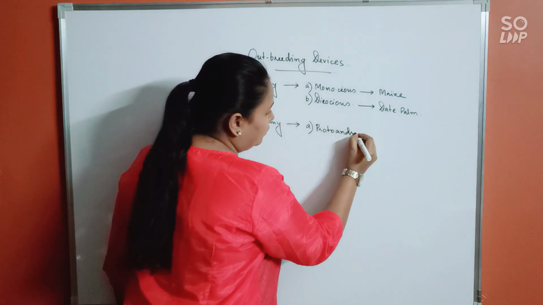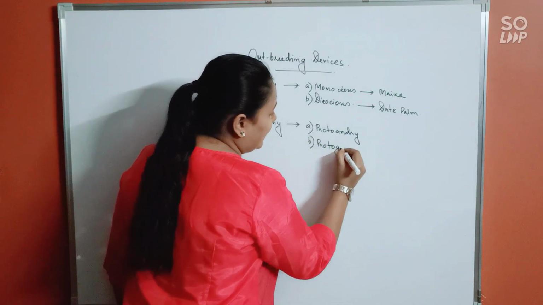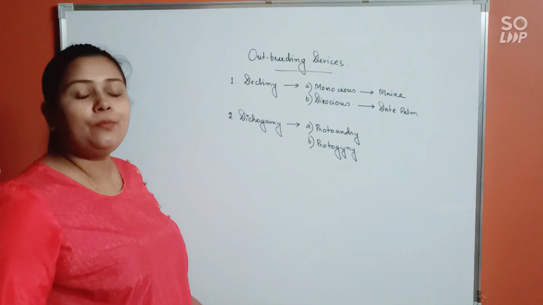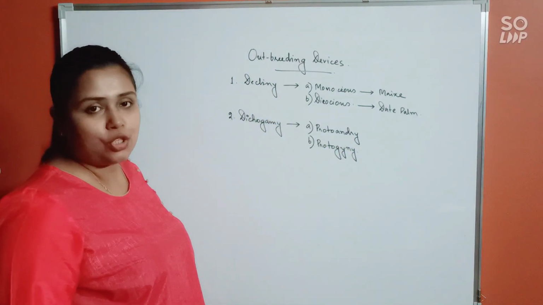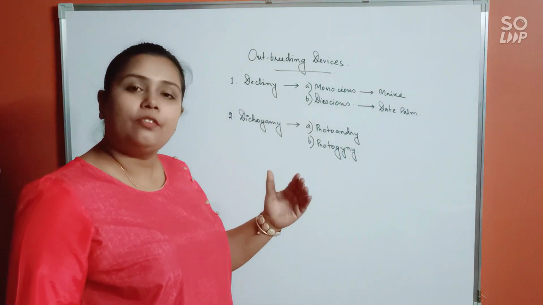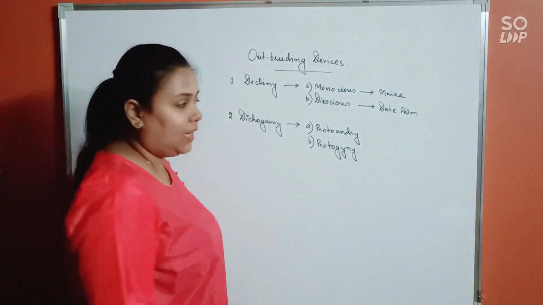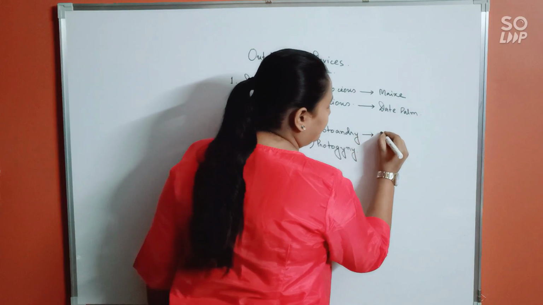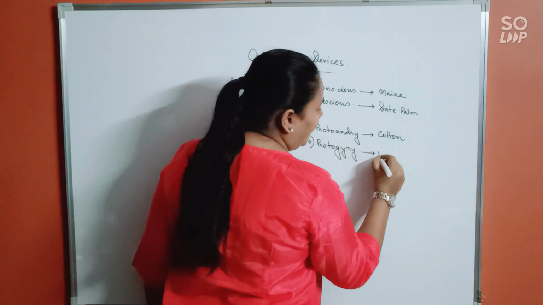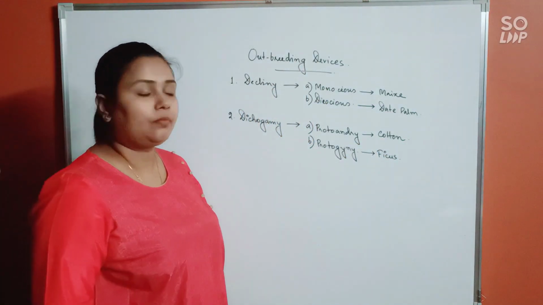Protoandry and protogyny. Protoandry means when androecium will mature faster than the gynoecium, and protogyny means when gynoecium will mature faster than the androecium. Alright? Examples are cotton for protoandry and ficus for protogyny.